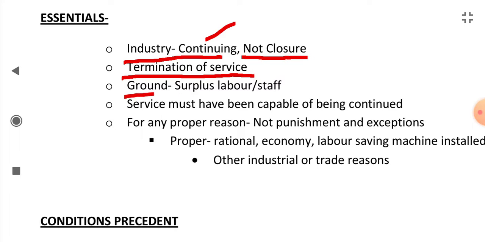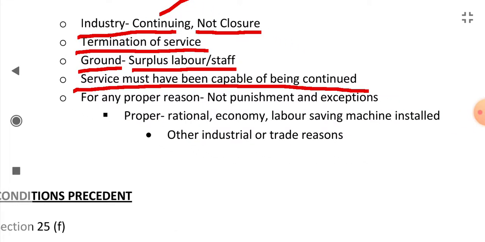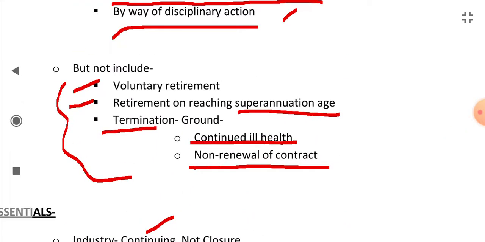The main ground is surplus labor or staff, where the labor or staff is more than required. The service must have been capable of being continued; the labor must have been capable of doing the service at the time of retrenchment. It can be for any proper reason, not punishment, as we have seen in the definition.